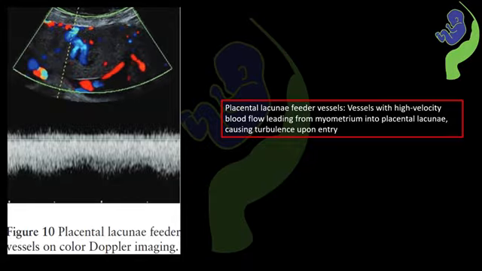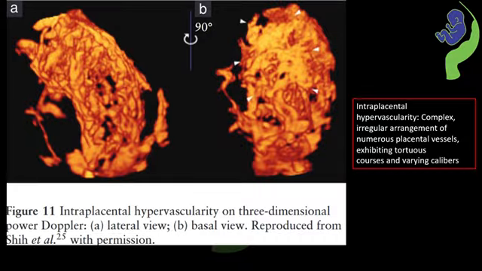The next marker is 3D power Doppler imaging, demonstrating the intraplacental hypervascularity. Both the lateral and the basal view reveal a complex irregular arrangement of numerous placental vessels showing tortuous courses and varying calibers. This abnormal and tangled vascular pattern is another hallmark of deep placental invasion.